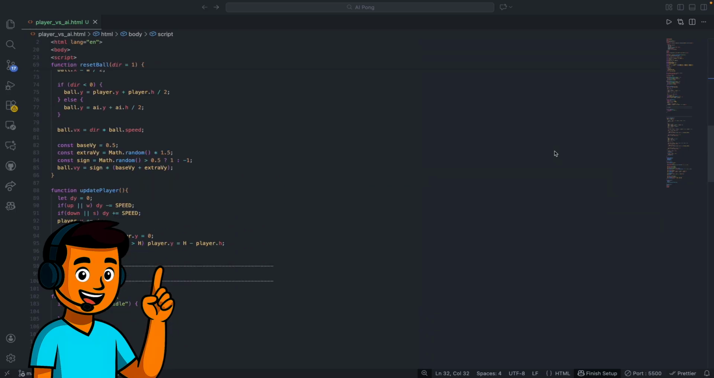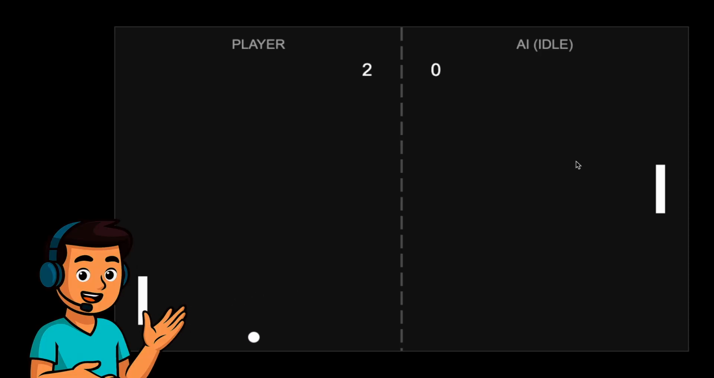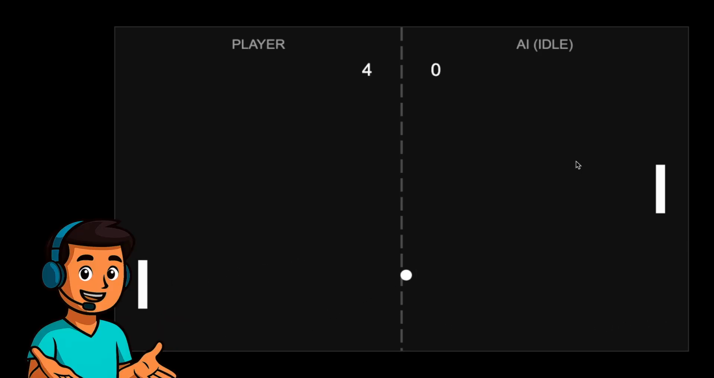I've already coded a basic Pong game for the browser. For now, I'm controlling the paddle on the left, and we just have a static paddle on the right. The game works exactly like regular Pong, aside from one small twist.